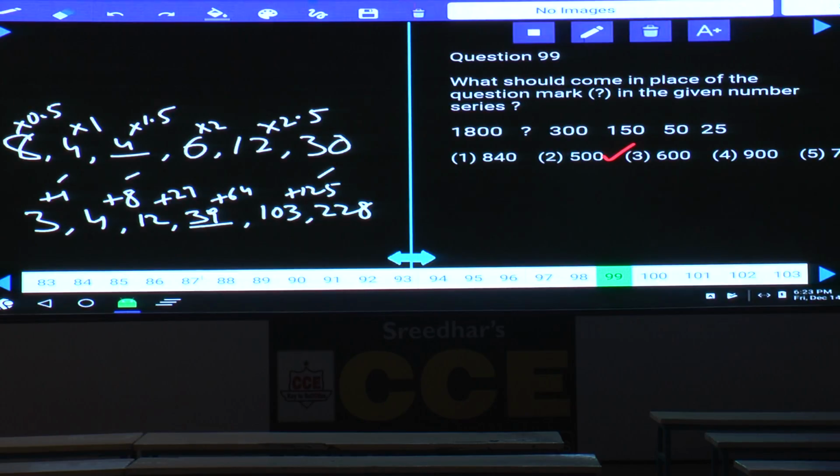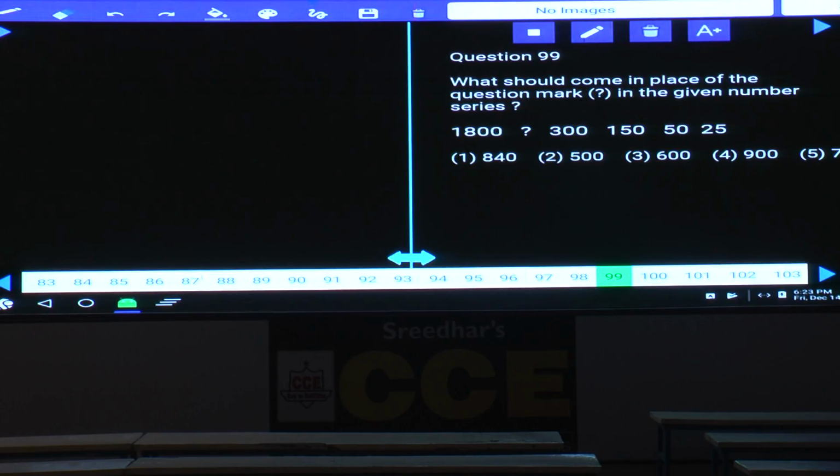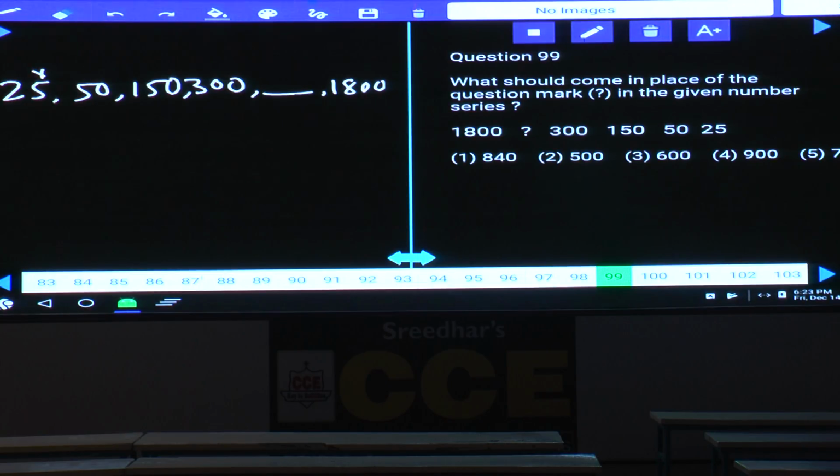Then question number 99. Now in this question number 99, the numbers are in decreasing order. As the numbers are in decreasing order, we should always start in the reverse order: 25, 50, 150, 300, blank, and 1800. Now 25 to 50 is into 2. Next one, 50 to 150 is into 3. 150 into 2, and next one into 3. Into 3 is how much? 900. Now 900 into 2 is 1800. Alternately, the given numbers are divided by 3, divided by 2, divided by 2, divided by 3, and so on.